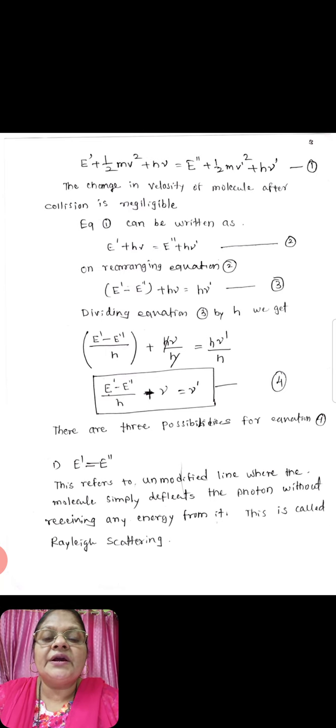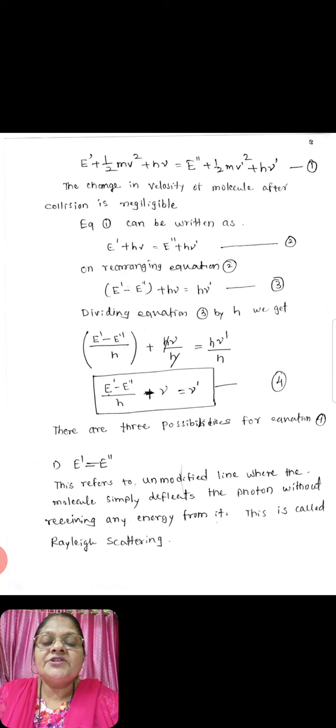Rearranging the second equation, E dash minus E double dash in brackets plus h nu is equal to h nu dash. This is equation number third. Dividing equation number third by h, we get E dash minus E double dash divided by h plus h nu divided by h equal to h nu dash divided by h. So nu is equal to nu dash. There are three possibilities of equation 4.